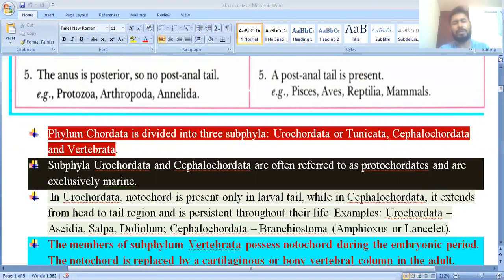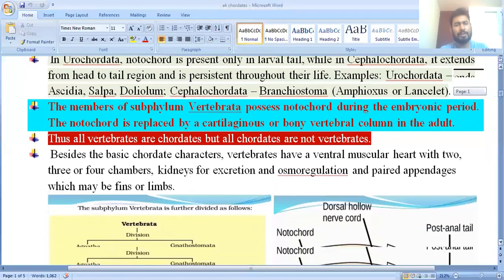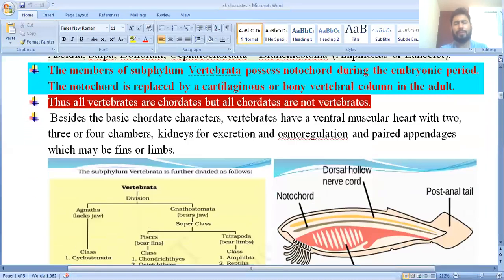One more interesting feature of the Cephalochordata is called neoteny. Neoteny means that after metamorphosis, the adult retains some larval character. Neoteny is also known as pedogenesis.